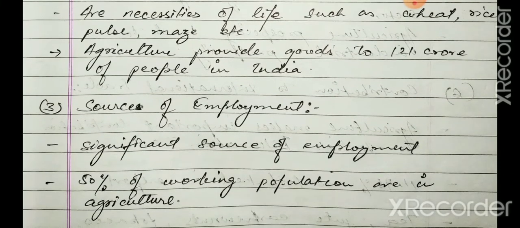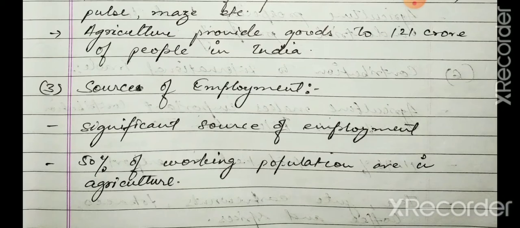Then the source of employment. From the beginning we have been studying that agriculture is a very important sector where employment is generated. Around 50% of the working population is engaged in agriculture only.